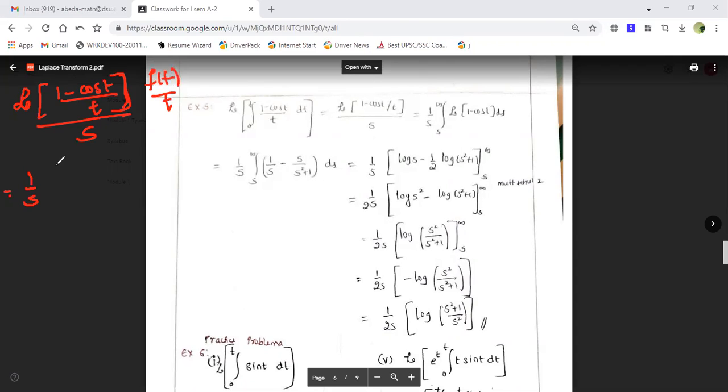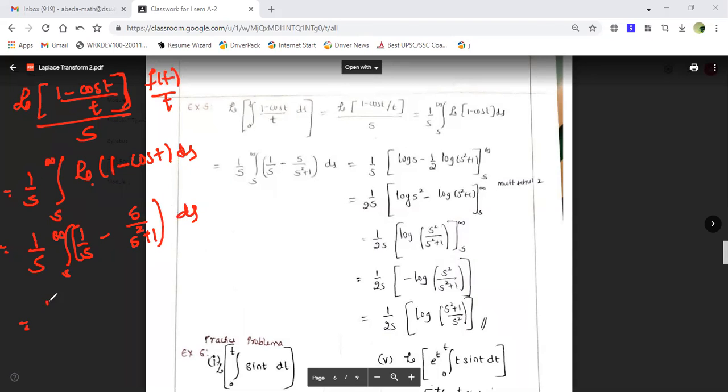Now apply the integration, that is integration from s to infinity, Laplace transform of f of t. What is f of t here? It is 1 minus cos t, into ds. So this is equal to 1 upon s, then integration from s to infinity. What is Laplace transform of 1? It is 1 upon s. Laplace transform of cos t, it is s upon s square plus 1. This is into ds.